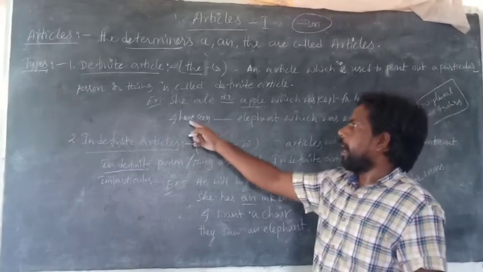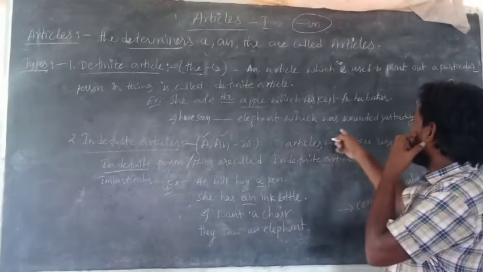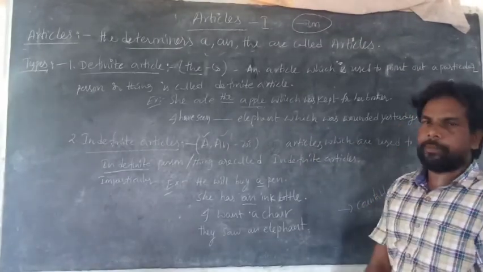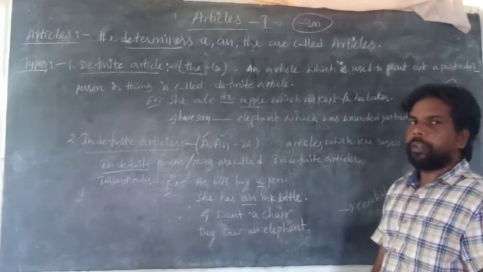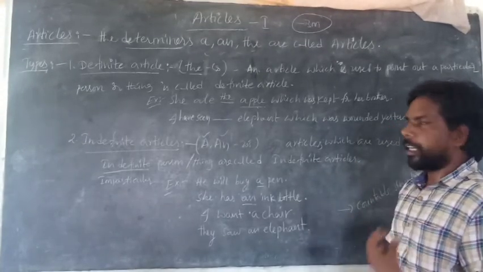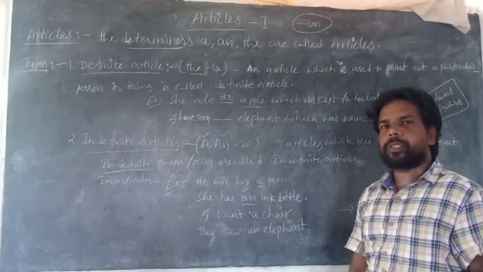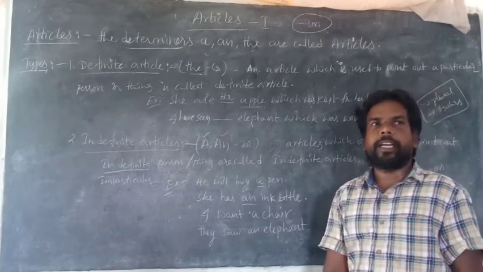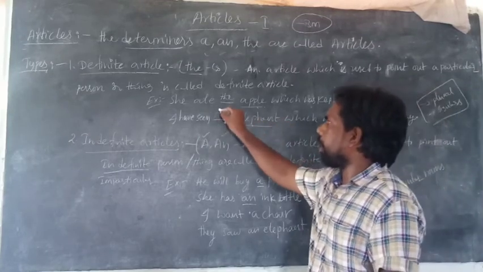Next one: I have seen dash elephant which was wounded yesterday. Here also it is a particularized one. We are talking about an elephant which was wounded yesterday. So this elephant is also particularized, so we have to use the.